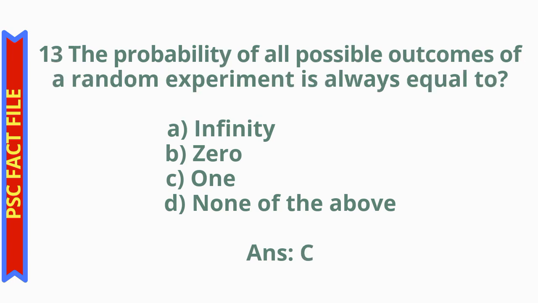Question number 13. The probability of all possible outcomes of a random experiment is always equal to option A, infinity, option B, 0, option C, 1, option D, none of the above. The correct answer is option C, 1. The probability of all possible outcomes of a random experiment is always equal to 1.